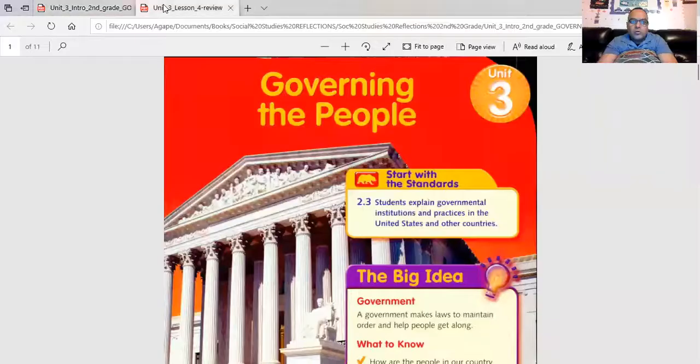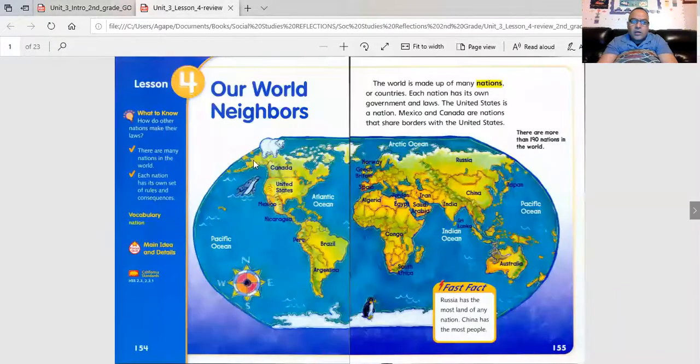In this section of Governing Our People for our second graders, we are going to read the fourth section in Governing the People. We are going to read the lesson for Our World Neighbors. What do you have to know? How do other nations make their laws? There are many nations in the world. Each nation has its own set of rules and consequences. Many nations, many countries. These are all examples of countries.